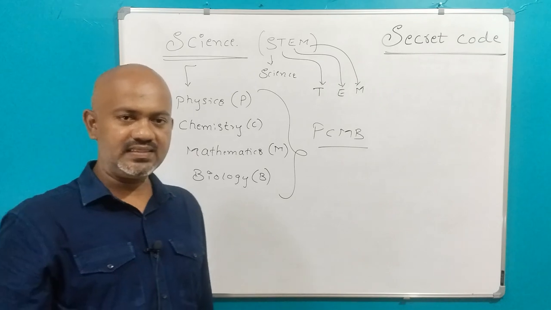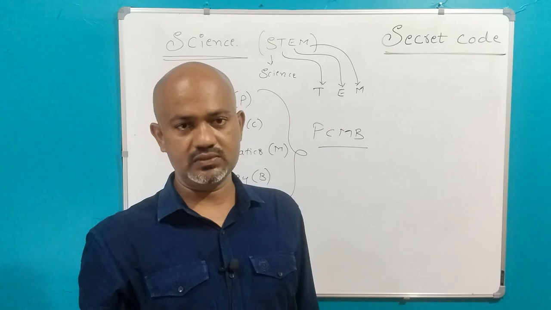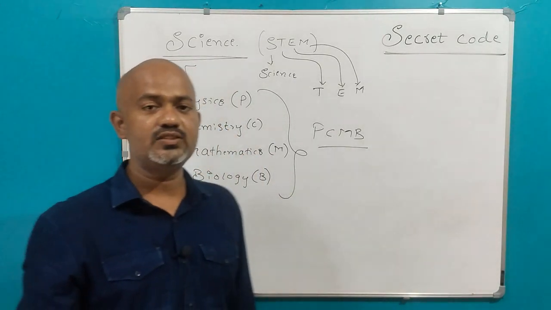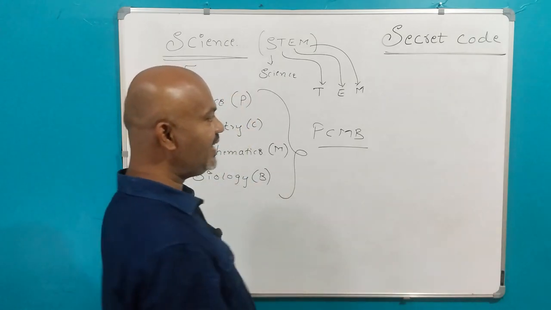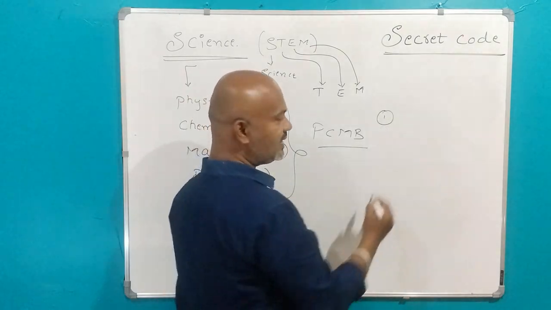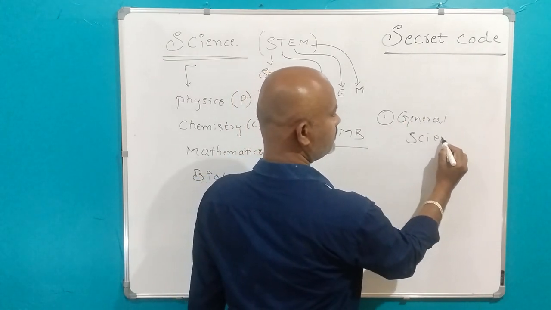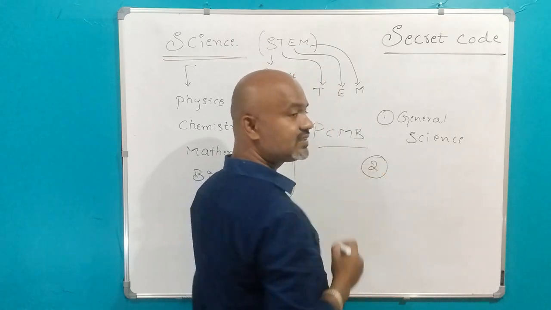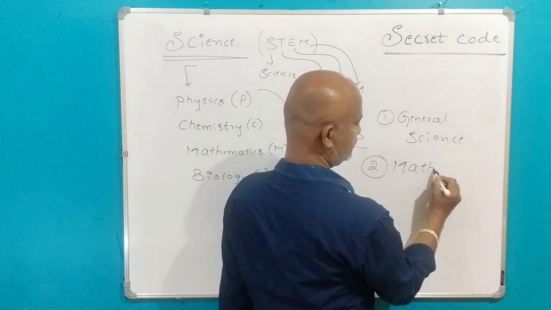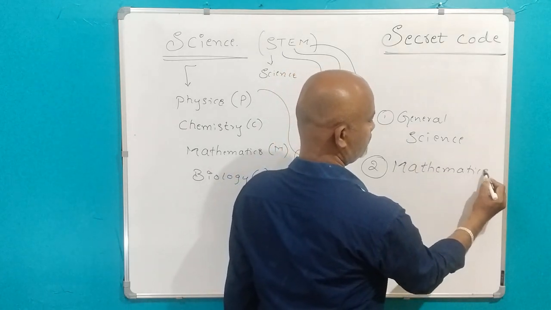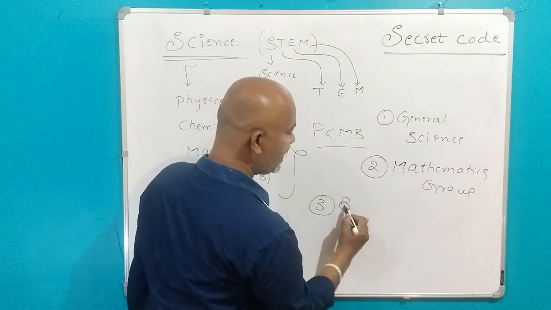If you are entering class 11 and want to take science, we can go for PCMB courses. Within this science stream we can also categorize. The first categorization is known as general science, the second is the mathematics group, and the third is the biology group.